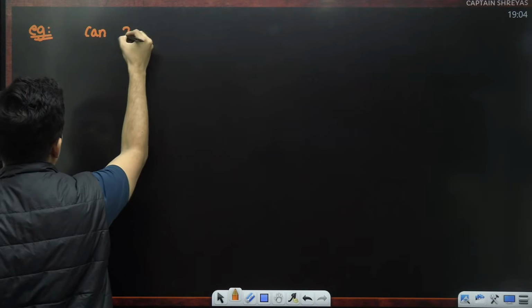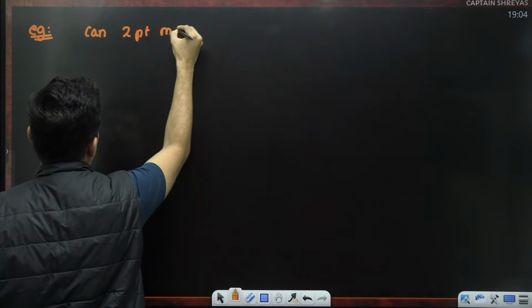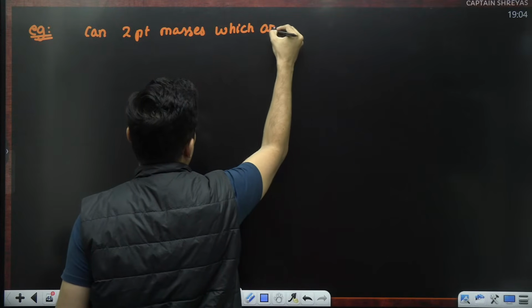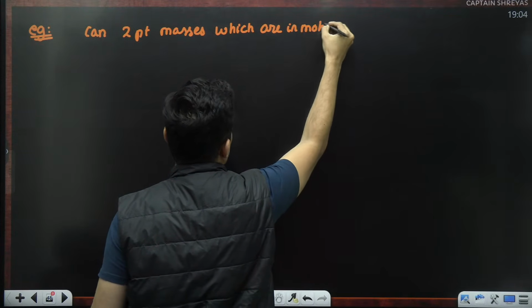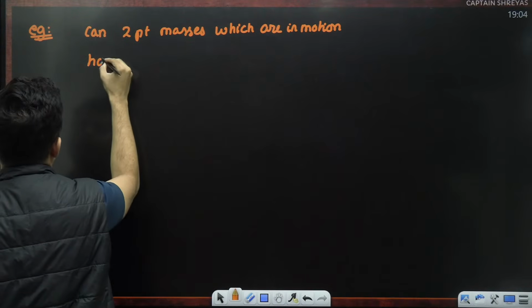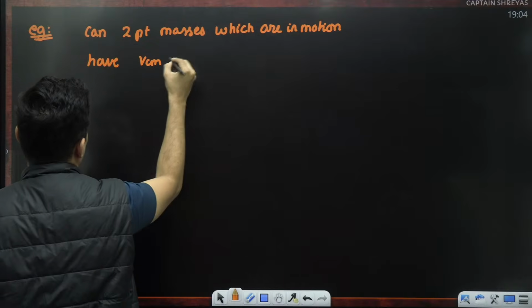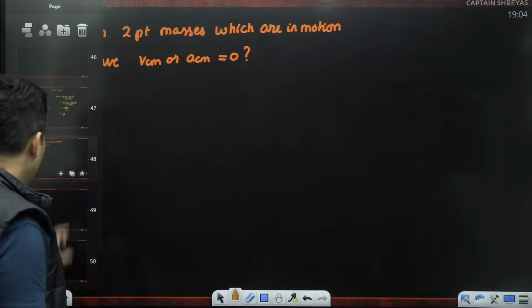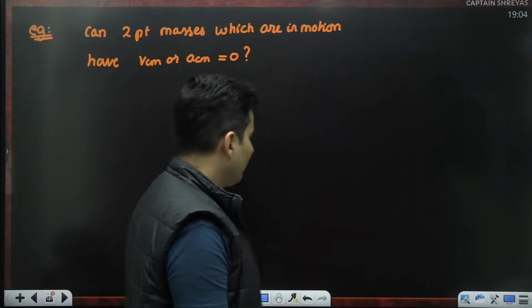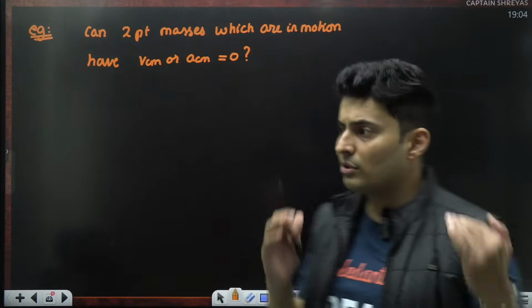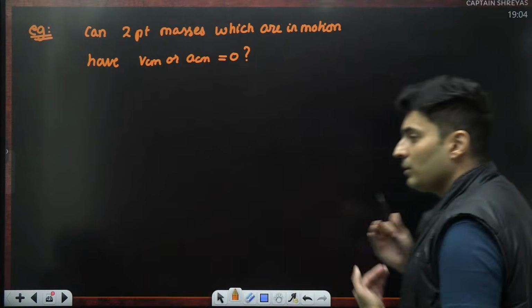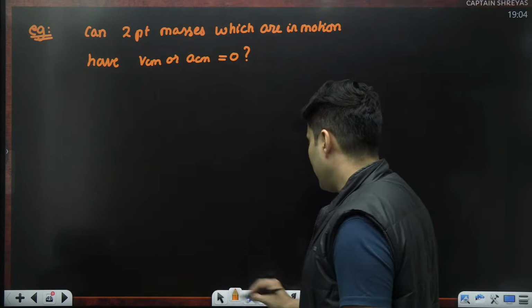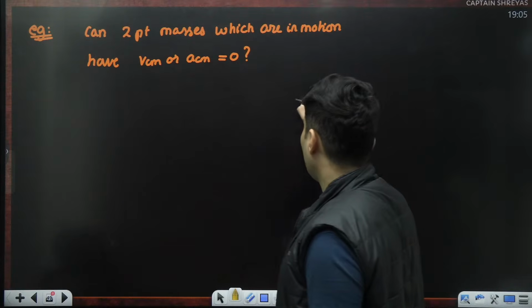Can two point masses which are in motion have VCM or ACM equal to 0? That is the question. Can their center of mass have no velocity or no acceleration? Is this situation even possible when two masses themselves are moving? I think we have to try it out. Without that, it's just a pure guess.